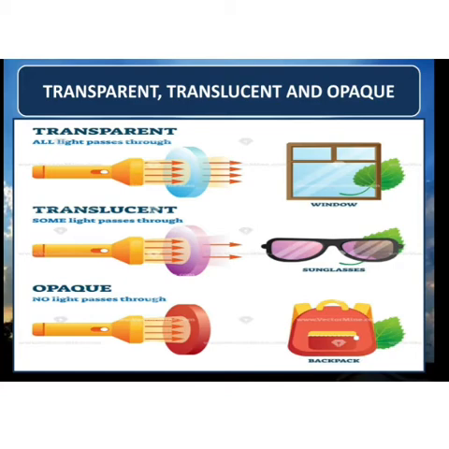Next comes opaque objects. Opaque object means from which no light can pass. They are known as opaque objects. For example, backpack, wall, blackboard. They are all what? Opaque objects through which no light can pass. In them the light is completely absorbed and does not pass at all. They are known as opaque objects. So here we have read about three different types of objects: transparent, translucent, and opaque.